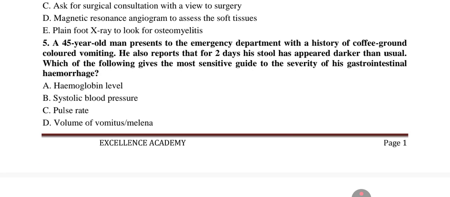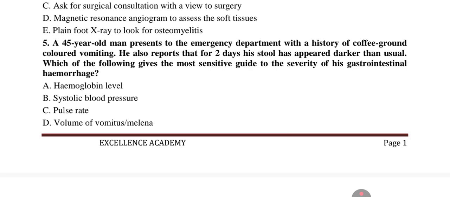Option C, the pulse rate, which we can equally call the heart rate. It is a helpful indicator, but hypovolemia may be masked by sympathetic compensation, delaying tachycardia or increase in the pulse rate. Option D, volume of vomitus or melena.